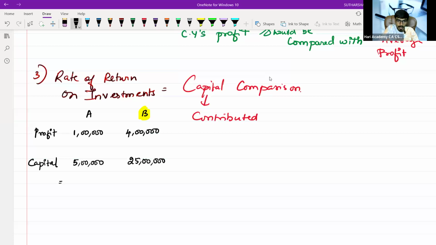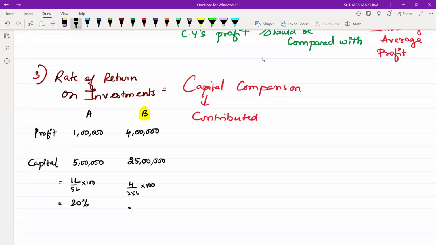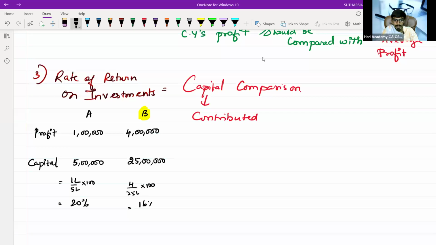Always you should take 1 lakh by 5 lakh into 100. 4 lakh by 25 lakh into 100. Give me a percentage value. Take a calculator and give me a percentage value. What is the value for first company? 20%. What is for the second company? Company B, what is the percentage? How much? 16%. Now tell me which company is more.